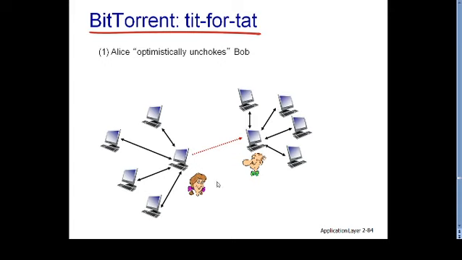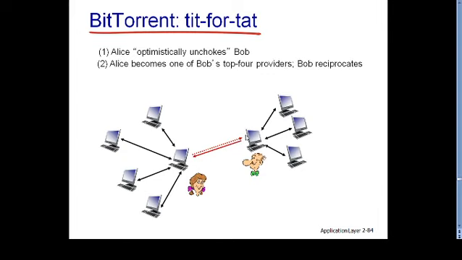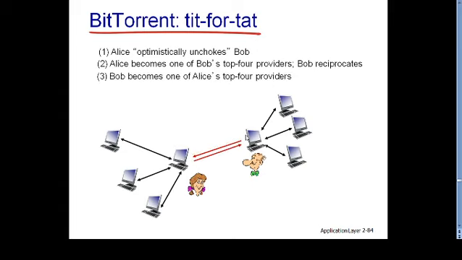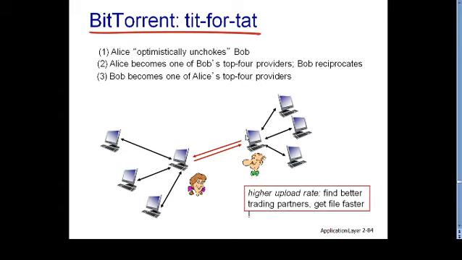Then after every 30 seconds, Alice chooses a random peer which is optimistically unchoked and provides data to it with full capacity. Then Alice may become one of Bob's top four providers, and Bob reciprocates. So Bob became one of Alice's top four providers. That is how it works, and a higher upload rate finds a better trading partner.